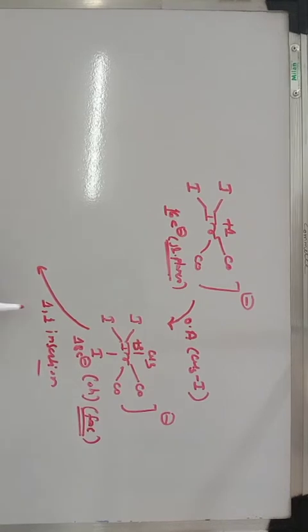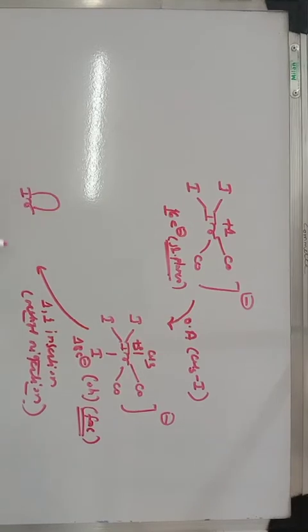So generally the methyl migration is 1,1 insertion, also known as methyl migration. We are very much familiar with this 1,1 insertion and 1,2 insertion. So this is methyl migration. What do you get after methyl migration?